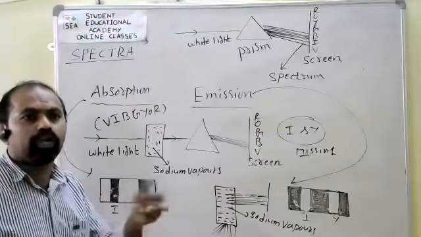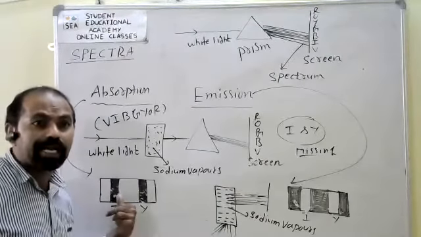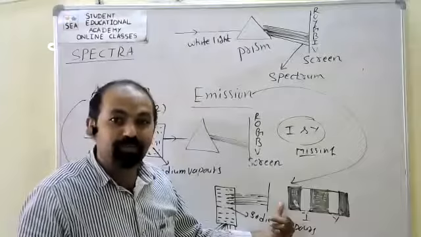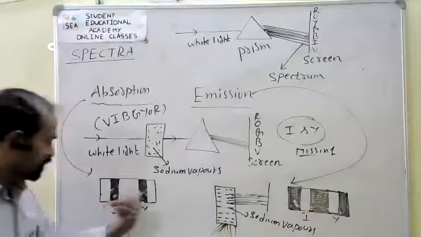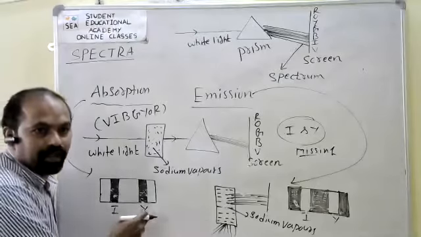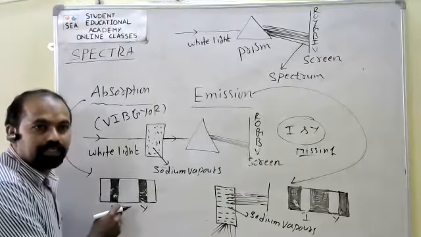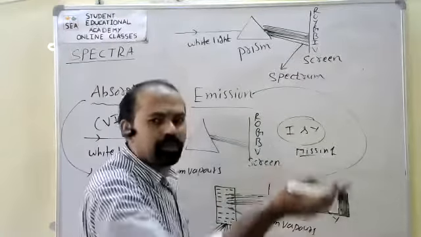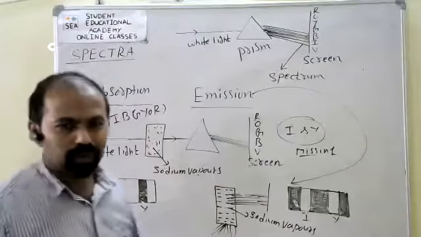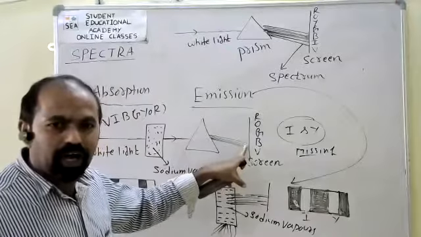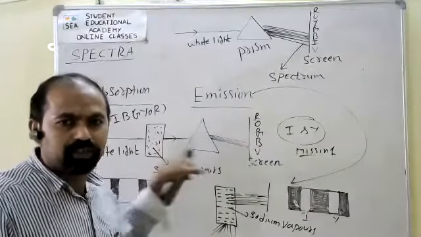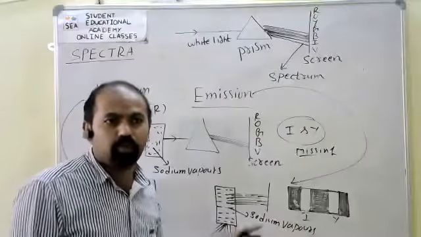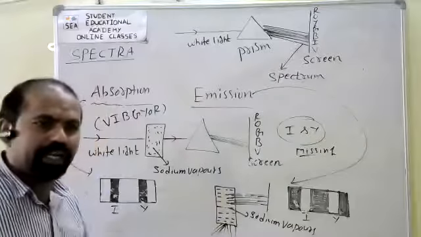With respect to sodium, if it gives two dark lines, the same sodium can give two bright lines of the same wavelength. The wavelength of the dark lines is the same as that of the bright lines, and the colors are also the same: yellow, yellow, indigo, indigo. This spectrum we get due to the absorption of radiation, so it is the absorption spectrum. This spectrum we get due to emission of radiation, the emission spectrum. Both are discontinuous. That is enough here.